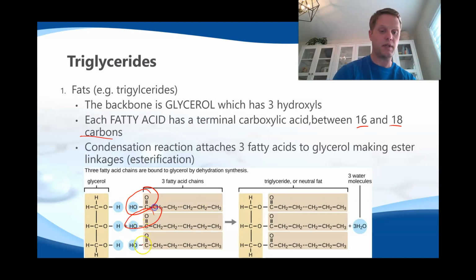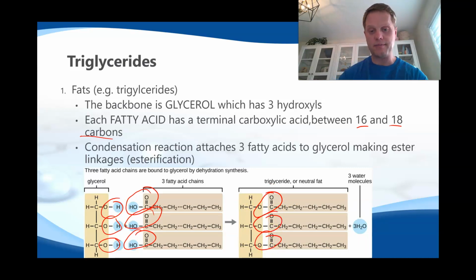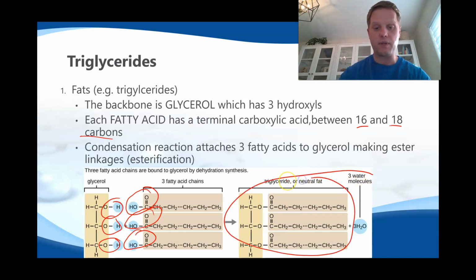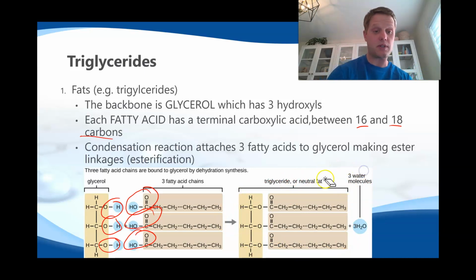If you take 3 of these acids and combine them with the alcohols, you remove the water, you get an ester. So you've got 3 ester functional groups here. This is a triglyceride, and it's got 3 ester linkages in it, and that is what a triglyceride is.